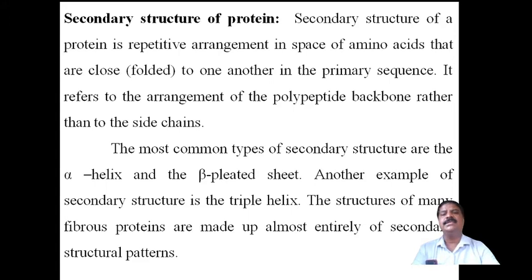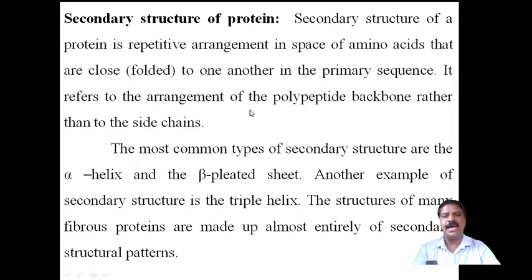Now coming to the secondary structure of the protein. The secondary structure of the protein is a repetitive arrangement in space. Repetitive arrangement of the protein sequence in space. Spatial means three-dimensional. Therefore, the protein sequence is arranged in space in a folded manner, folded onto one another along the primary sequence.